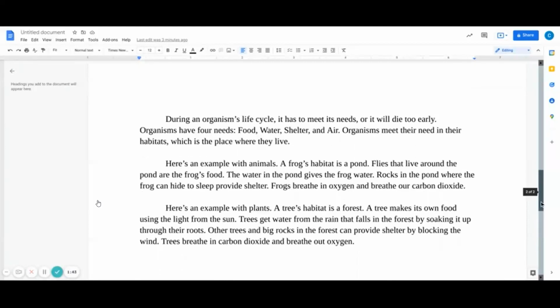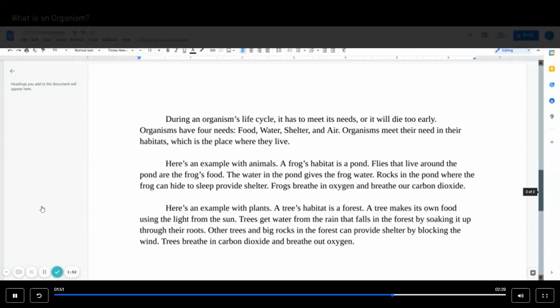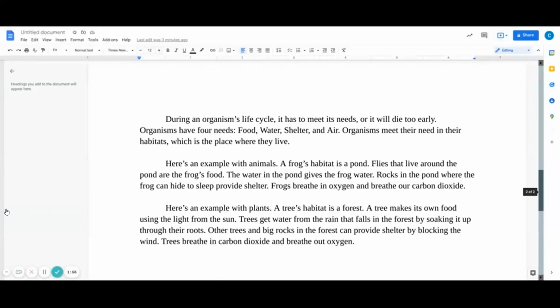Here's an example with animals. A frog's habitat is a pond. Flies that live around the pond are the frog's food. The water in the pond gives the frog water. Rocks in the pond where the frog can hide to sleep provide shelter. Frogs breathe in oxygen and breathe out carbon dioxide.